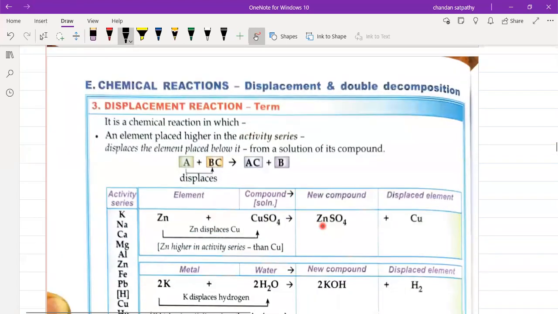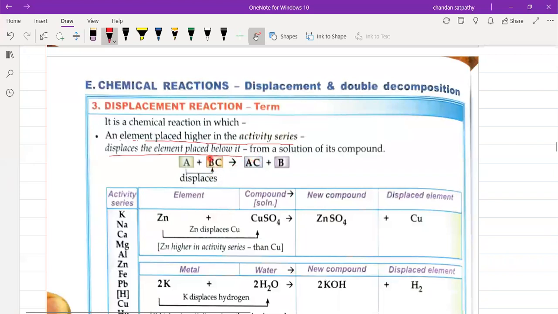Now we will see what a displacement reaction is. As we know, in a displacement reaction, one substance displaces the other. Why does it happen? It happens because an element placed higher in the activity series displaces the element placed below it.